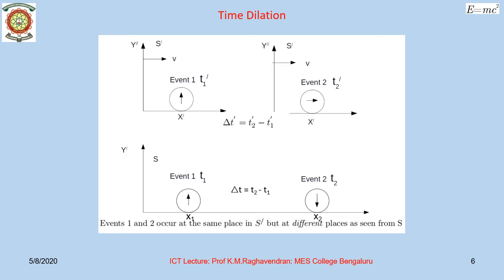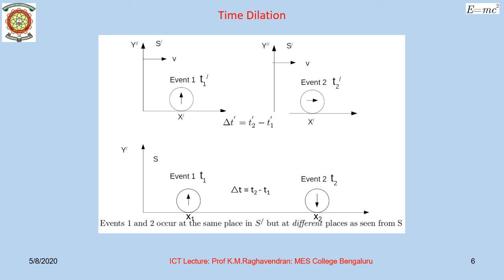Let us suppose that an event, say for instance the setting off of a flare, occurs at x dash at the instant t1 dash as recorded by the clock present at x dash. Let another event, maybe setting off of another flare, occur again at x dash at a later instant of time, say t2 dash. Clearly, the time interval between the two events for an observer in S dash is delta t dash equal to t2 dash minus t1 dash.